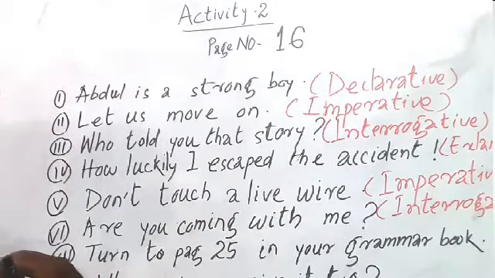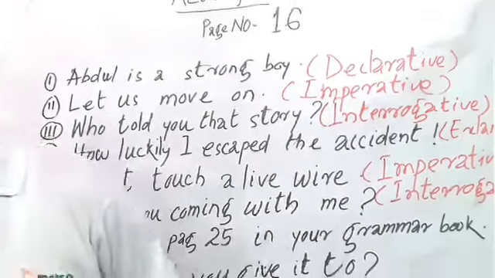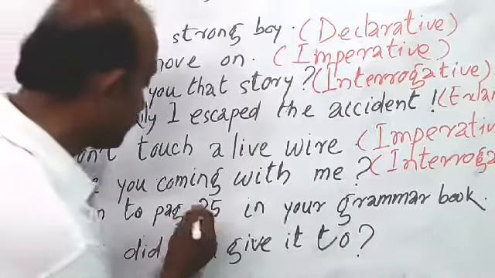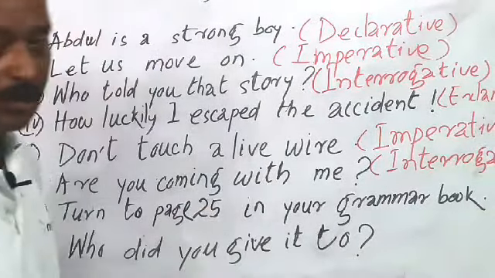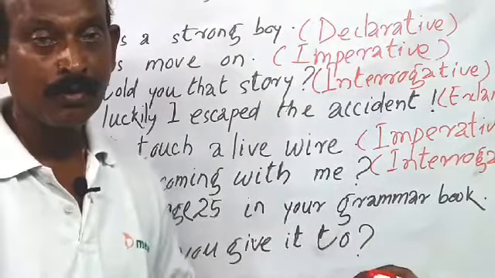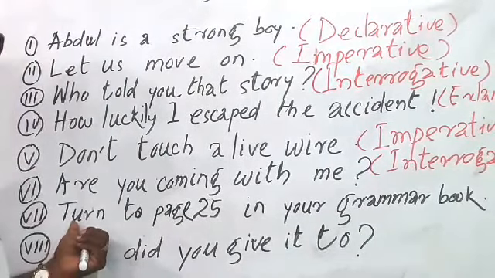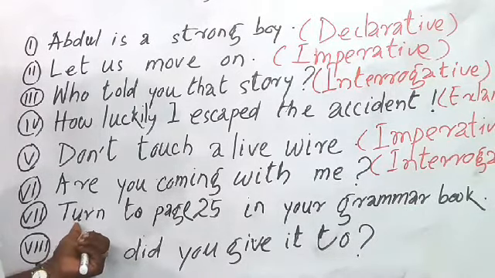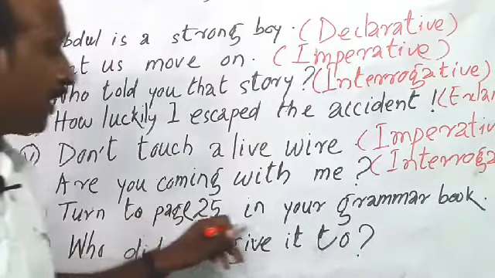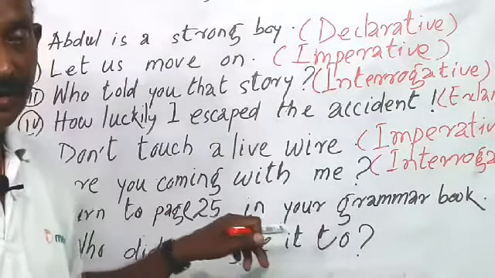And come to question number 7. Turn to page 25 in your grammar book. Am I clear? And follow here, this sentence begins with a verb, and the verb is in the base form. And follow another thing here, turn to page 25 in your grammar book.